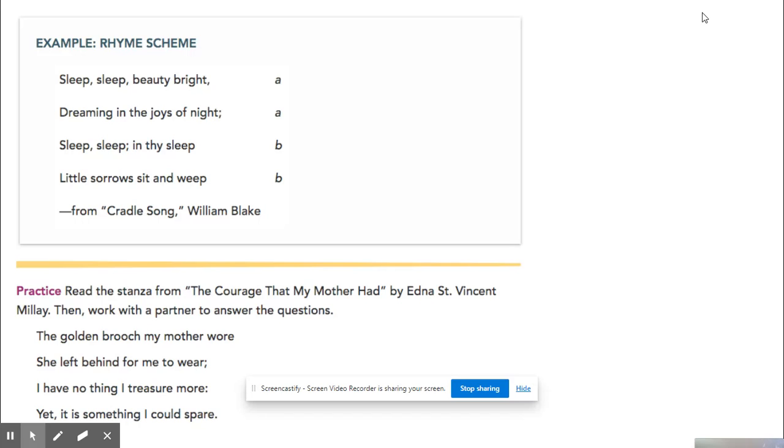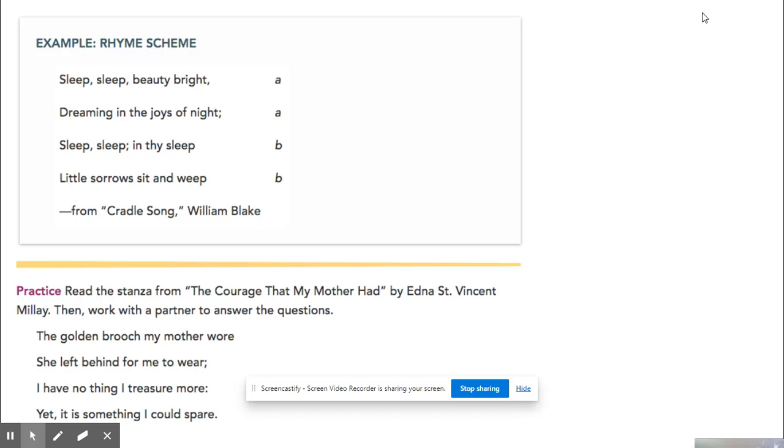Bright rhymes with night, so it always starts off with an A, and the next word does rhyme, so they both are A's. Does night rhyme with sleep? No, so it becomes B. Sleep rhymes with weep, which is the next one, so they are both B. And it continues.